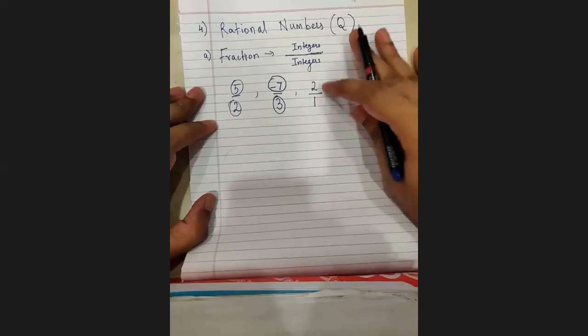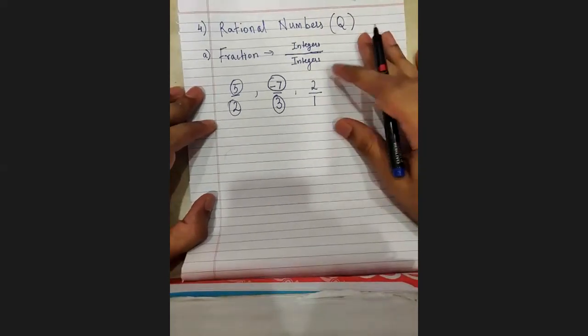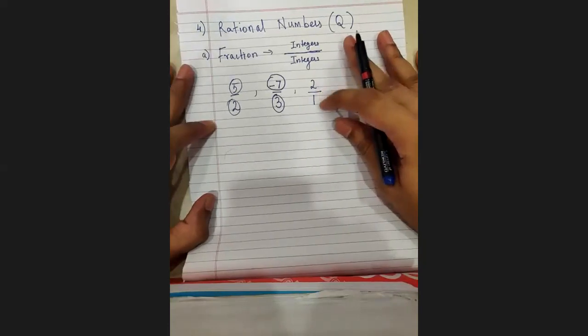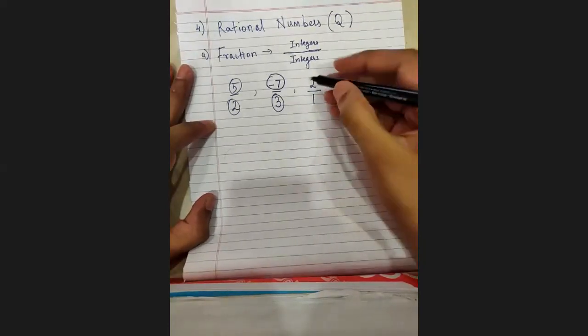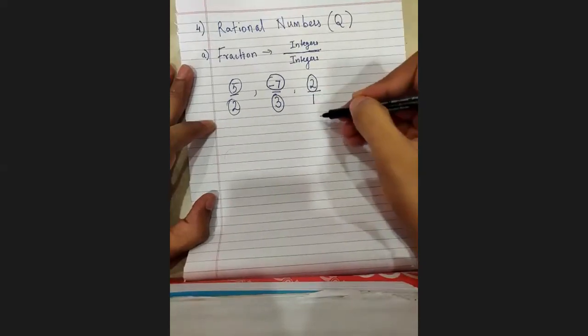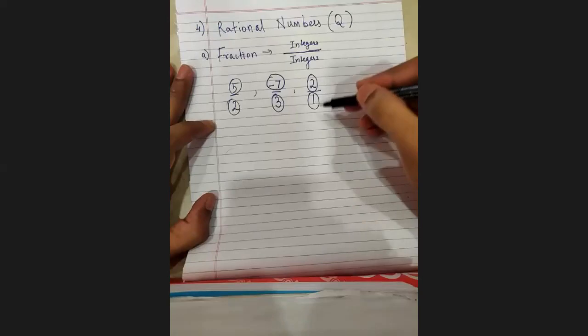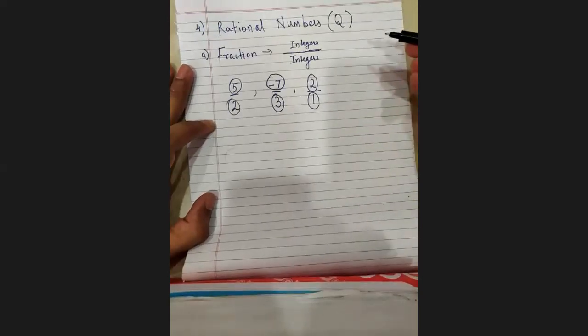2 upon 1, if I divide it, the answer will be 2 only. So though in the beginning it was just 2, not a fraction, I could make it look like a fraction. The numerator is also an integer, and the denominator is also an integer. So integer upon integer is a fraction, and a rational number too.